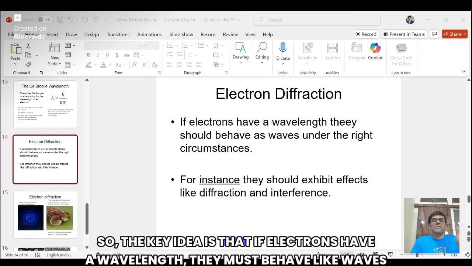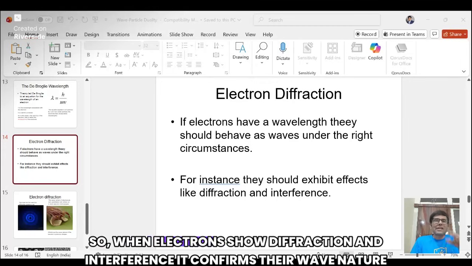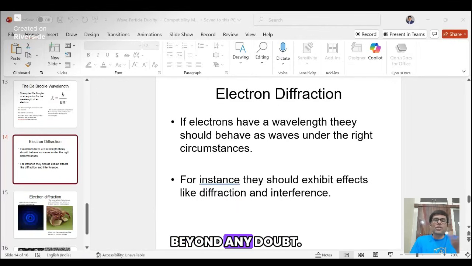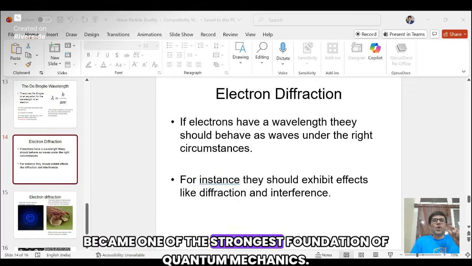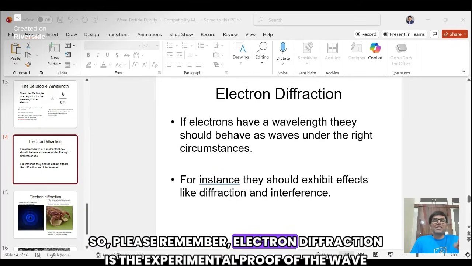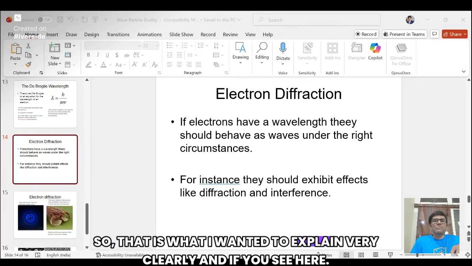So the key idea is that if electrons have a wavelength, they must behave like waves, and diffraction and interference are clear evidence of wave behavior. When electrons show diffraction and interference, it confirms their wave nature beyond any doubt. So electron diffraction proves that matter can behave like a wave, and this discovery became one of the strongest foundations of quantum mechanics. Please remember, electron diffraction is the experimental proof of the wave nature of electrons. Right? So that is what I wanted to explain very clearly.